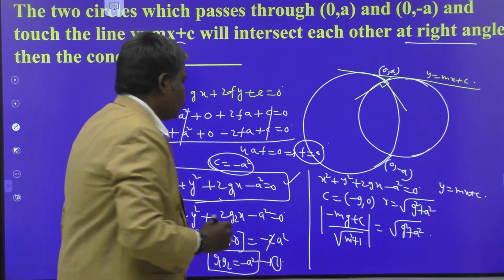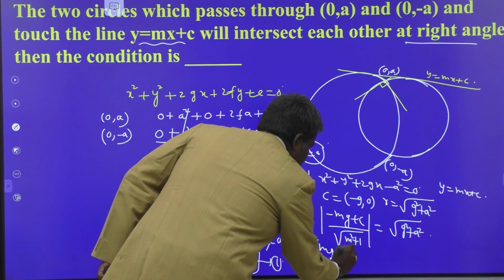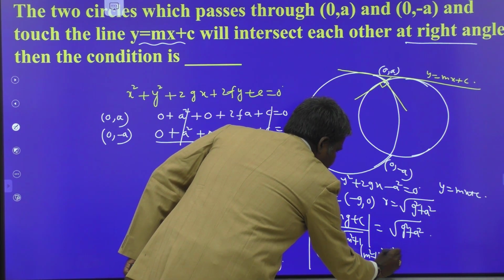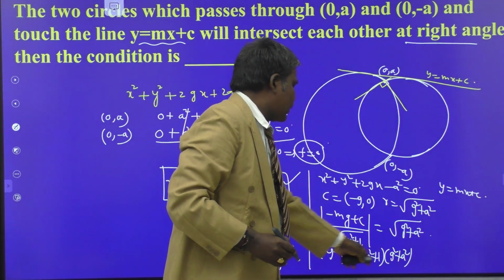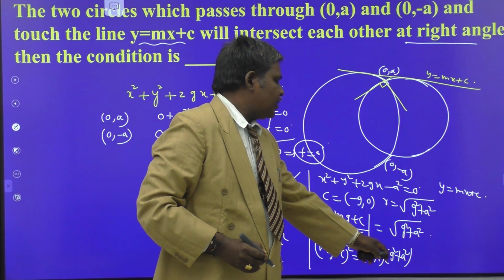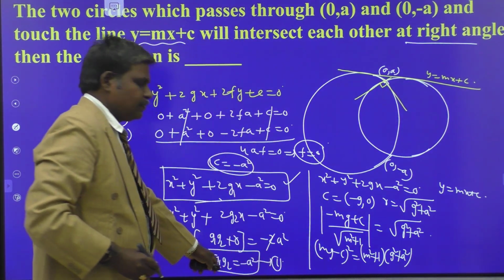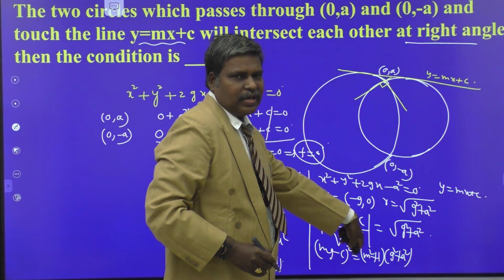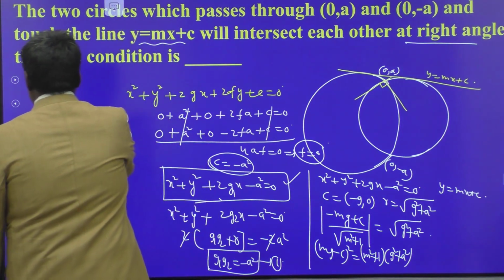And by squaring on both sides with cross multiplication, (mg minus c) whole square is equal to (m square plus 1) into (g square plus a square). From this equation itself we get the quadratic equation in g. From that we calculate the product of the roots and equate it to the earlier one. g1, g2 are the roots of this equation or not? Yes, as in the previous question. So this is the quadratic equation.